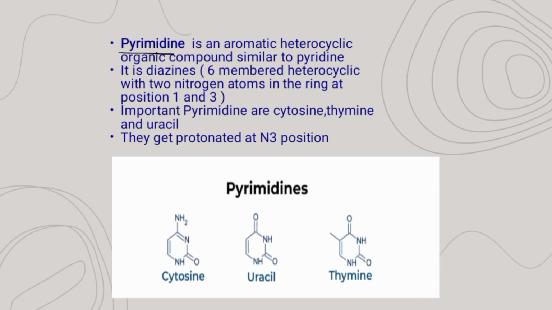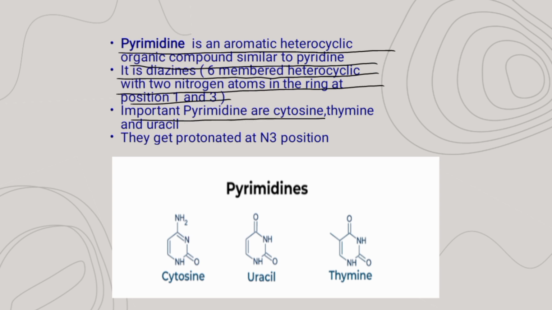Next is pyrimidine. It is an aromatic heterocyclic organic compound similar to pyridine. It is a diazine, that is, a 6-membered heterocyclic ring with 2 nitrogen atoms in the ring at positions 1 and 3.